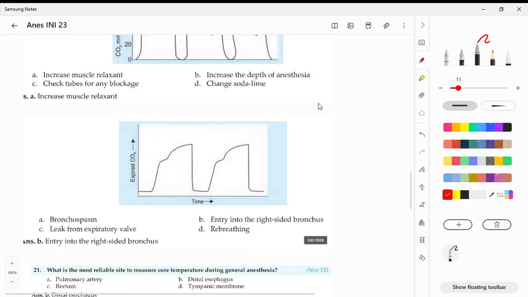See, this is bifid. We'll be calling many of these shark fin and all, but it's not needed. Whenever you see a biphasic that is not uniform, definitely some unilateral entry is going to happen. So from this itself you can see the bronchus is above, so both will be involved. Breathing, both will be involved. I mean it will be big, an increased beta angle will be there. Leak from your expiratory valve, no, it's not needed. Okay, so here it is right-sided bronchus. So this is your answer here. So your answer is going to be right-sided bronchus.